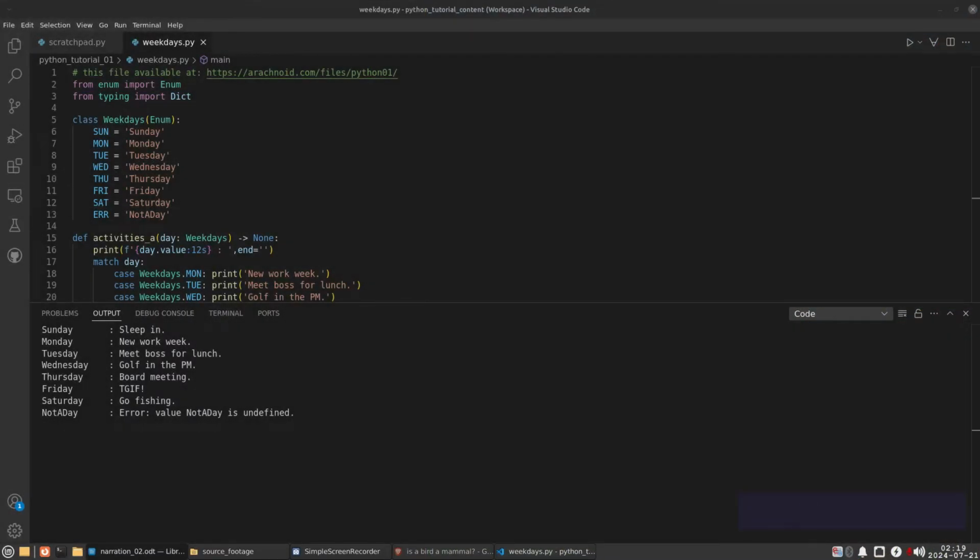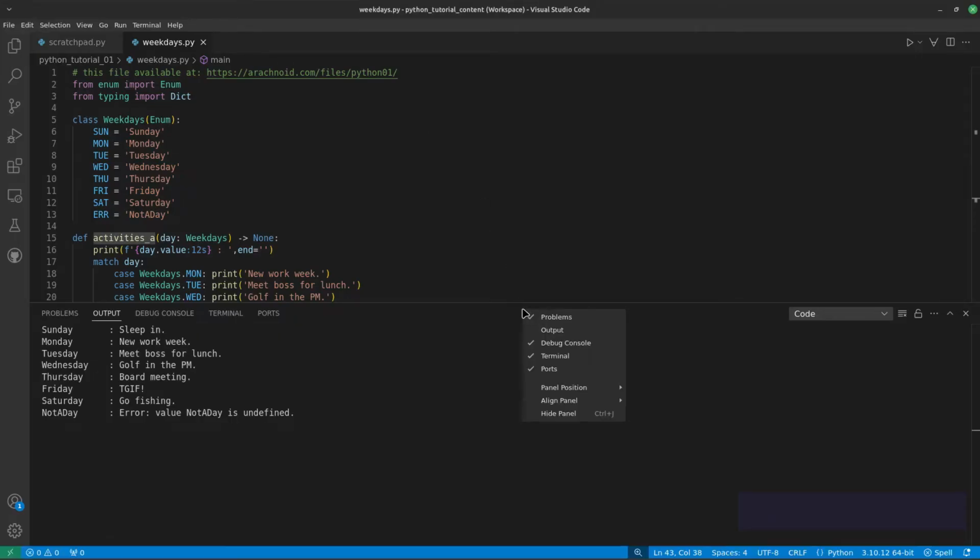This program shows more advanced Python features, including an enumeration class whose purpose is to clearly specify program states, right here. Let me add these programs are available at this internet address. I want to make sure I've covered the terminal location issue. In this example, the terminal is located at the bottom of the display and hides some of the code. But for this tutorial, the terminal should really be at the right. To solve this, point at the terminal top bar, right-click, panel position, right.